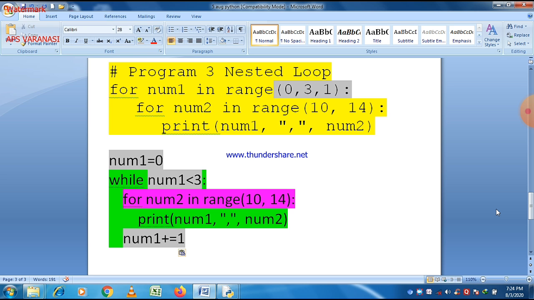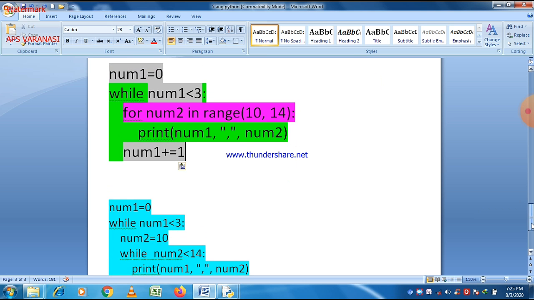As far as the program is concerned, if you want to make a program using a nested loop, then always try to make this program using for loop, or you can make this program using two different types of loop. As in this case, this is also a case of nested loop, but the only difference is that both loops are of different types. So a while loop contains a for loop, so this is also an example of nested loop here. So there is no difference at all.